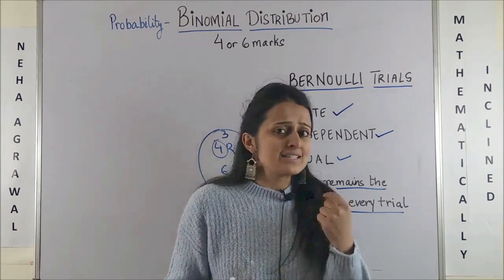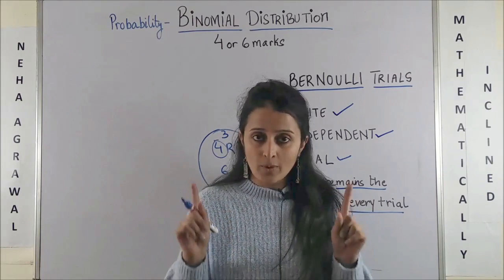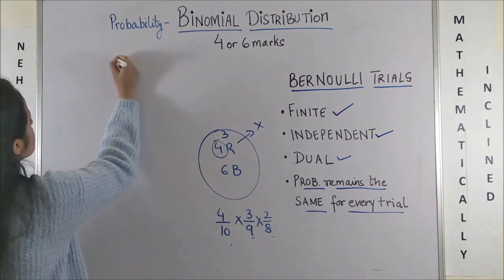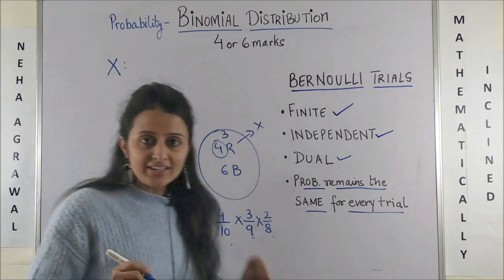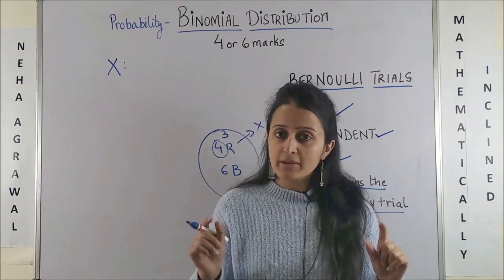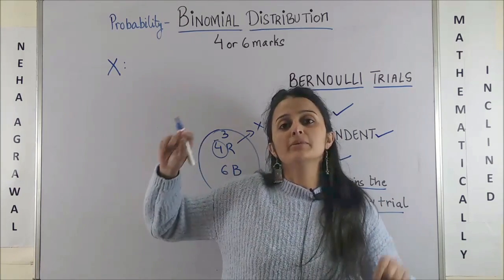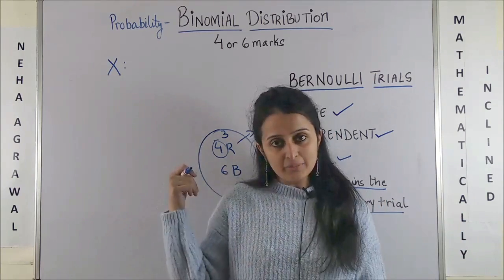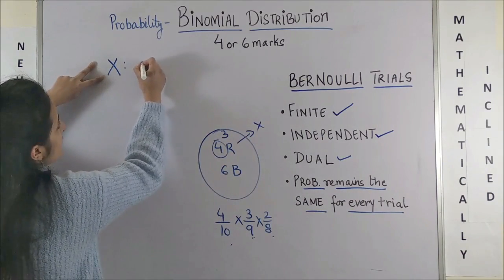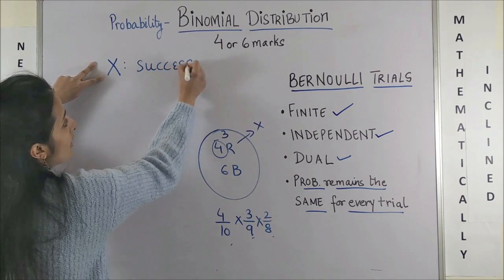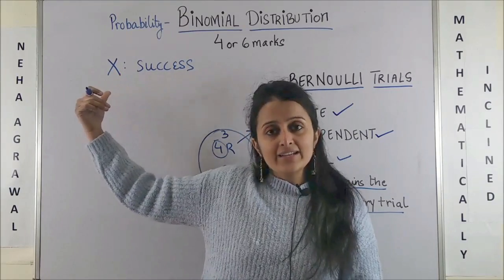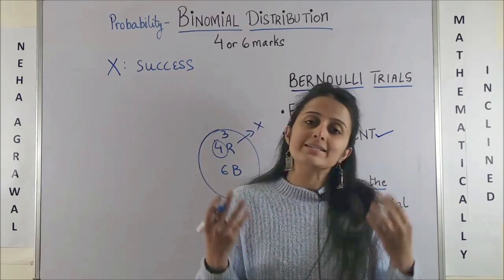Now boss, ये success and failure का क्या चक्कर है? Well, when you are given a question, all you are going to do is, you would say let x be a random variable. Do let me know in the comment section below if you want me to make a separate video for random variable, mean and variance under probability. I'll be happy to do. Okay, so for x, you would define something that you want, जो आपको चाहिए, as your success. Alright, and whatever you don't want is taken as the failure.